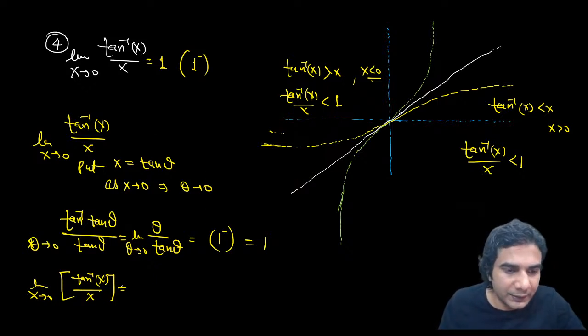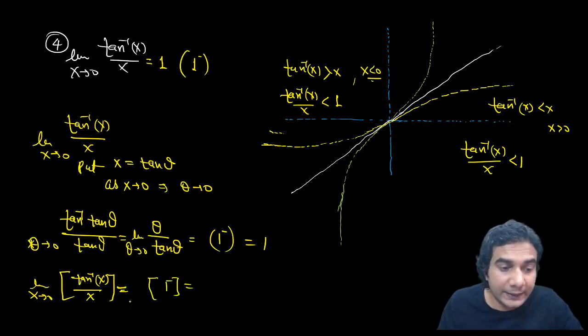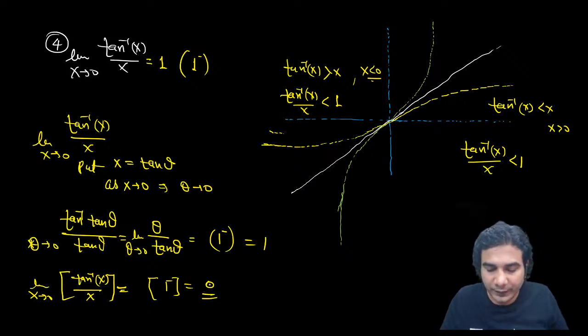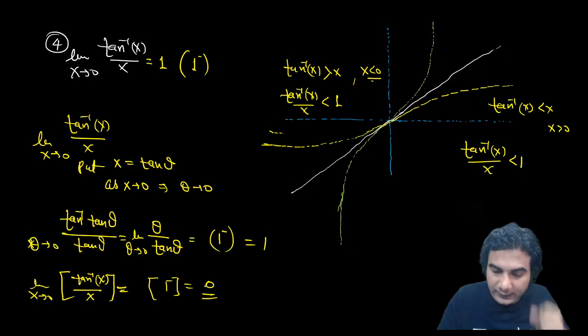Hi, Bobji. So you're getting 0. Yes, it is 0 because this will be 1 minus, and then you are taking the greatest integer of 1 minus, and that will be the limit. So 1 minus is basically 0. So yes, the answer is 0. Very true. Good. So this was again a standard limit.